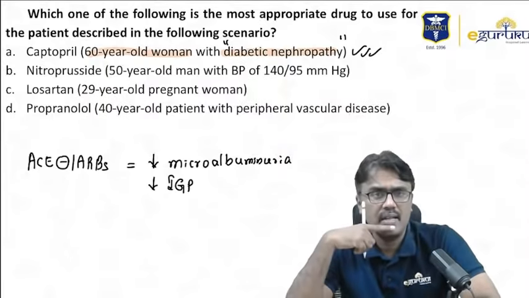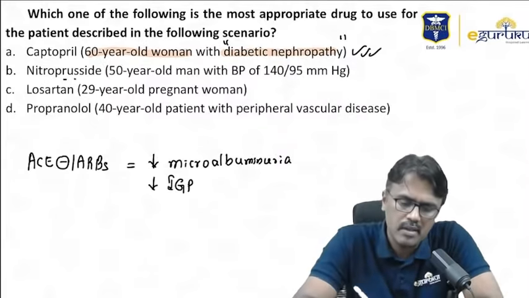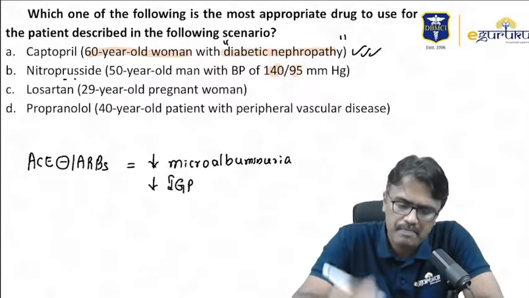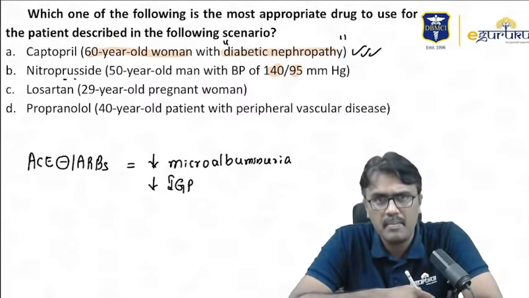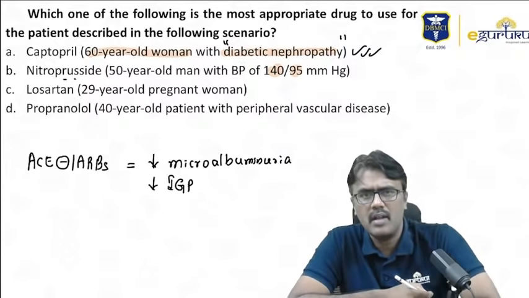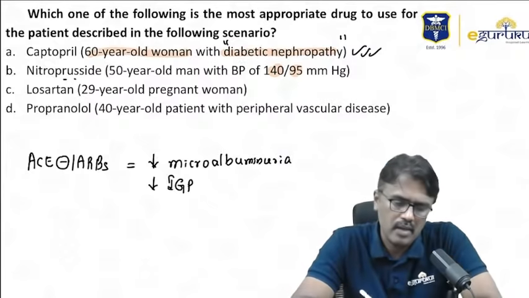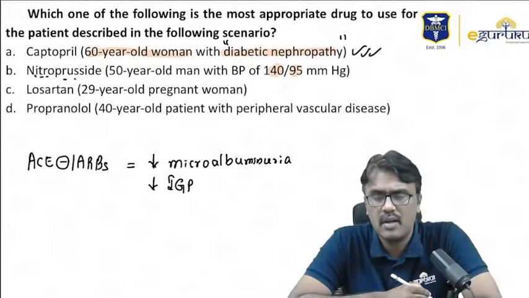But let us see the other options. Nitroprusside for a 50-year-old man with a BP of 140/95. Now, nitroprusside is an IV drug, and a 50-year-old person has stage 1 hypertension, 140/95. It's not an emergency or urgency. Nitroprusside is a drug which is preferred in urgencies or emergencies, mainly in emergency where there is end organ damage.